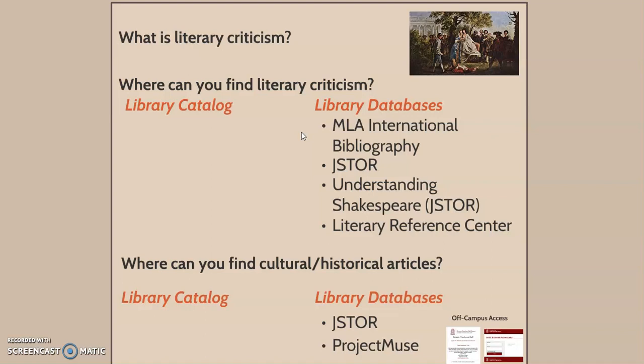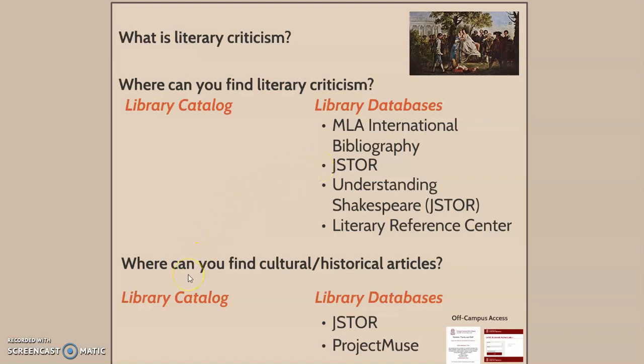In addition to that, I'm going to recommend JSTOR, Understanding Shakespeare, which is a really cool tool for Shakespearean research, and then also Literary Reference Center. So MLA International Bibliography, Understanding Shakespeare, and Literary Reference Center are literary criticism-centric resources. JSTOR is both literary criticism and it's also cultural historical. So you will find literary criticism in there.